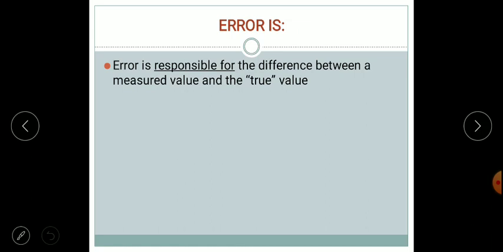Next part is error. So what is error? It is the difference between the true value and the actual measured value.